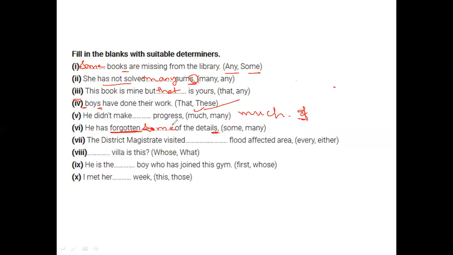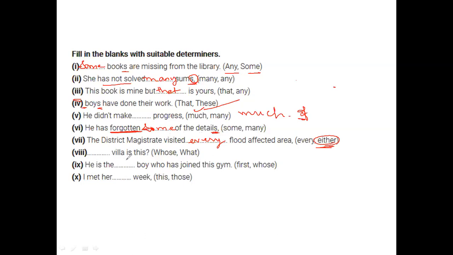So yeah, the district magistrate visited dash flood affected area. This is easy because it is not having either option. Easy one. The district magistrate visited every flood affected area. Easy word. It was easy, right?